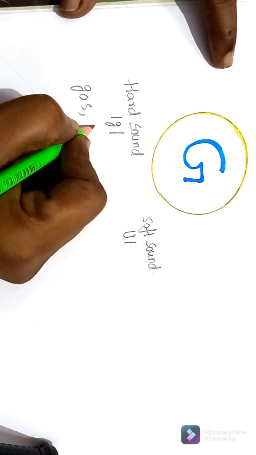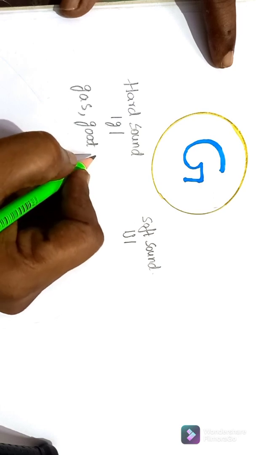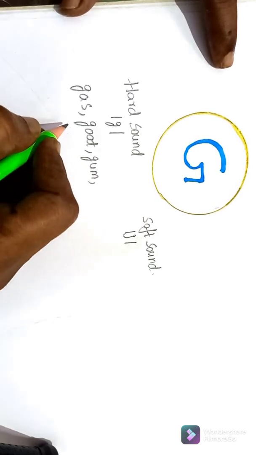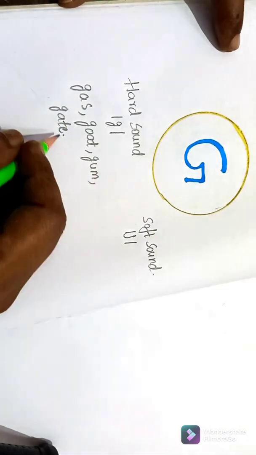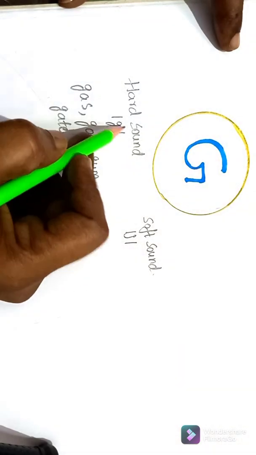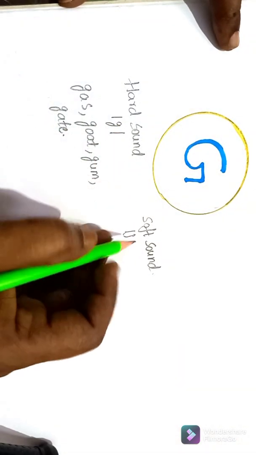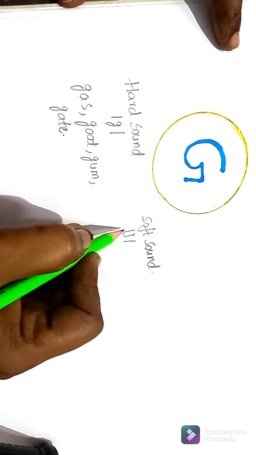Gas, goat, gum, gate. These are the hard sound of letter G. We read it as G. Next, soft sound of letter G, we read it as J.